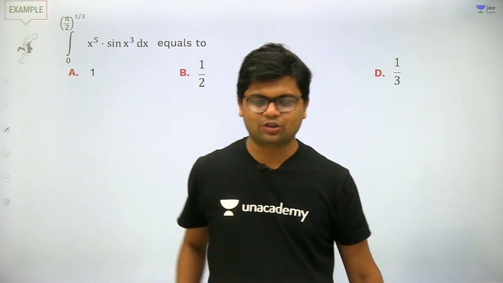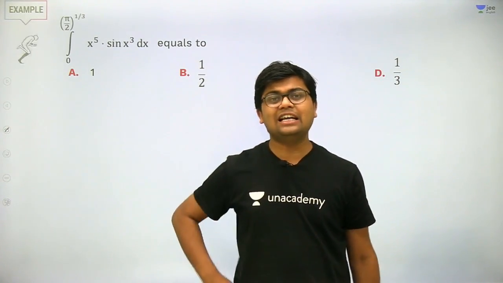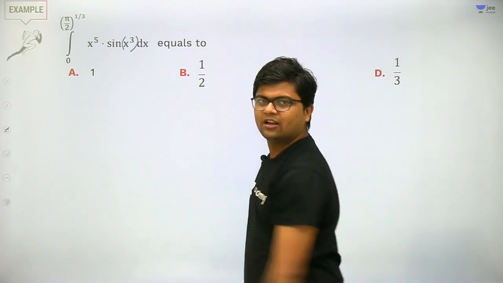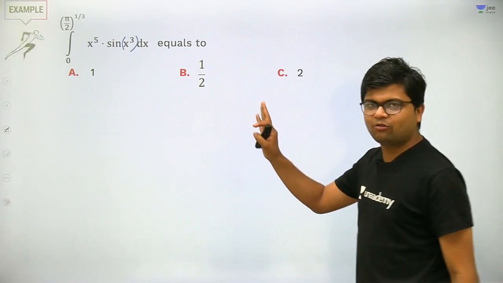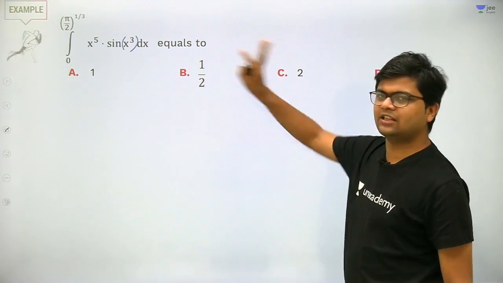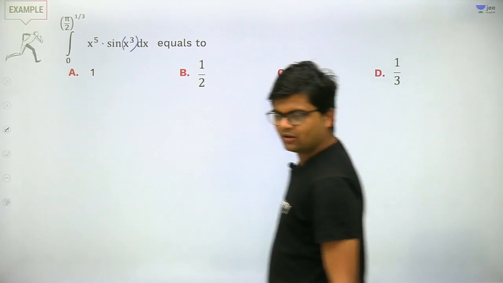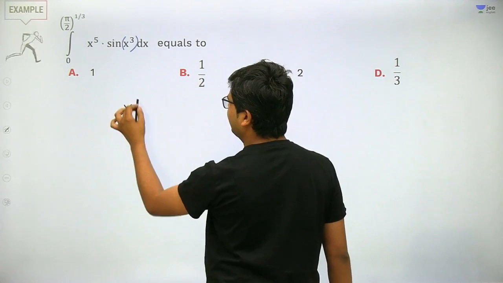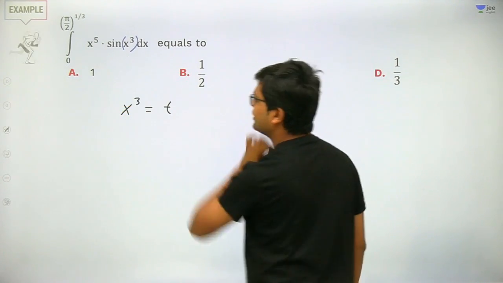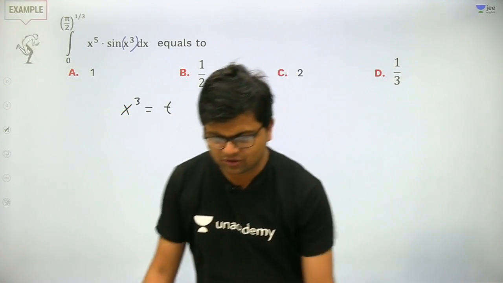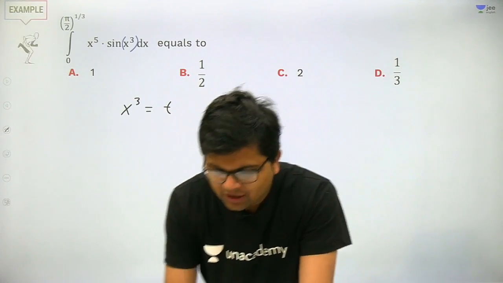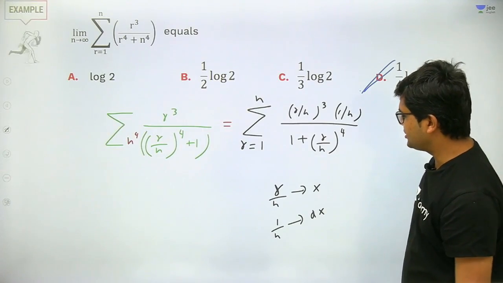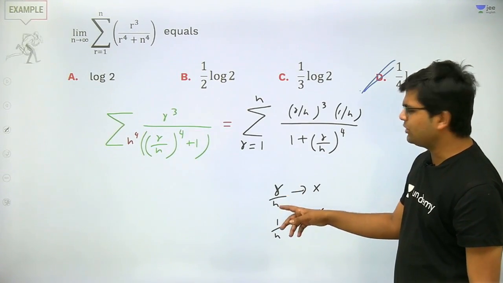This is also a very wonderful question. X to the power 5 sine of x cube. The argument of sine is x cube. Okay, so first of all, what I did, that I want to make this argument as simple as possible. Okay, so what I did, that in this integral I applied this substitution, x cube is equal to t. That is because you know, sir, how limits become 0 to 1? Limits became 0 to 1 in previous question, student Shreyas, since r is going from 1 to n, na?